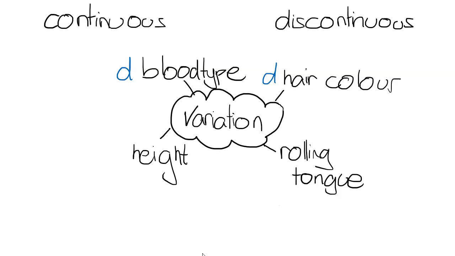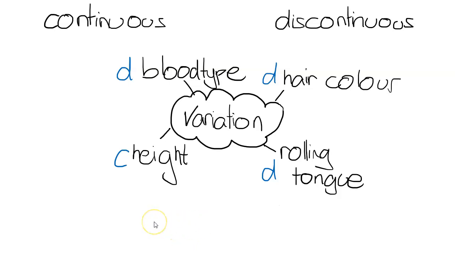Height, there is a large range of heights that somebody can be. They could be 160 centimeters, 160.1. So there is a huge range in that one. So that would be a continuous type of variation. And then rolling your tongue, that is another discontinuous one. Either you can or you can't. So you would be able to find lots of other types of variation that fit under continuous or discontinuous if you think of you and your friends or parents and things like that.